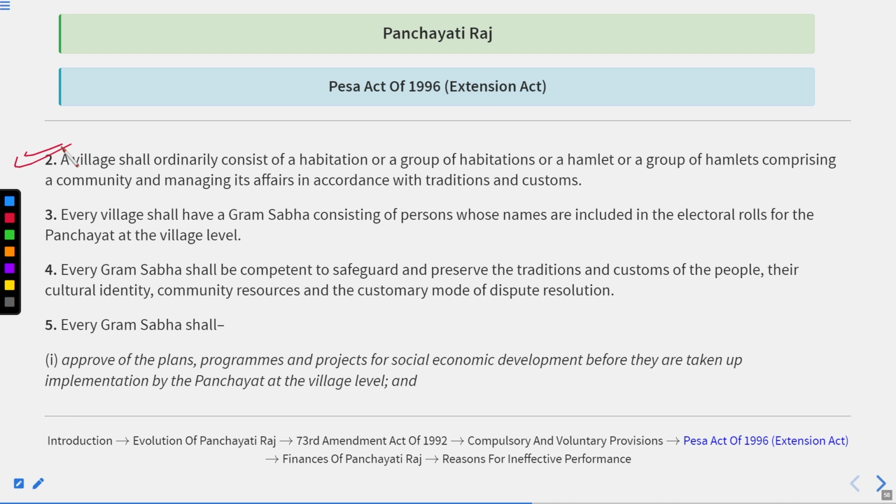Thereafter, a village shall ordinarily consist of a habitation or a group of habitations or a hamlet or a group of hamlets comprising a community and managing its affairs in accordance with the traditions and customs. Okay, like under PESA, if they are declaring anything as a village, that must be a habitation or a group of habitations, or a hamlet or a group of hamlets.